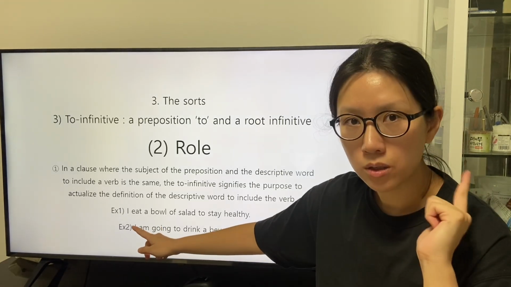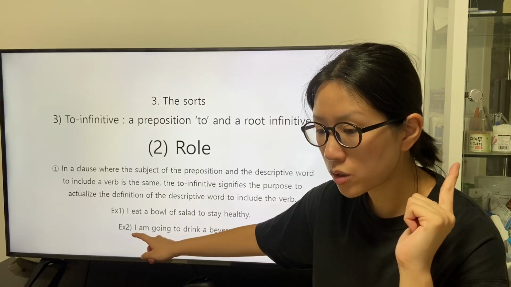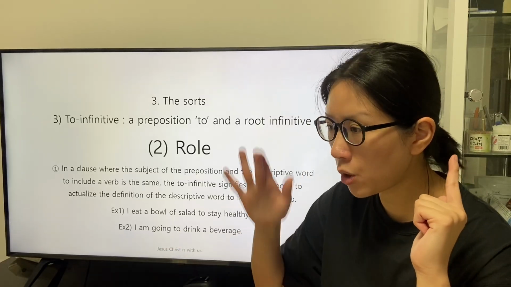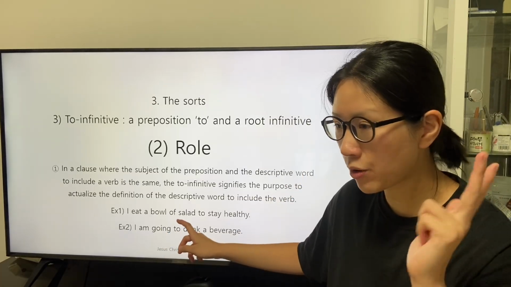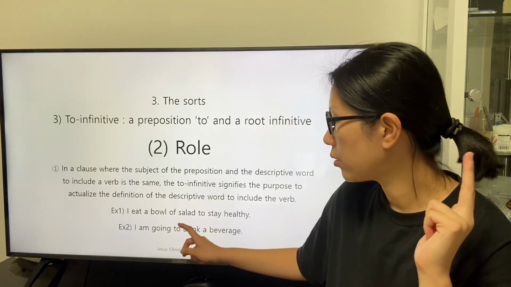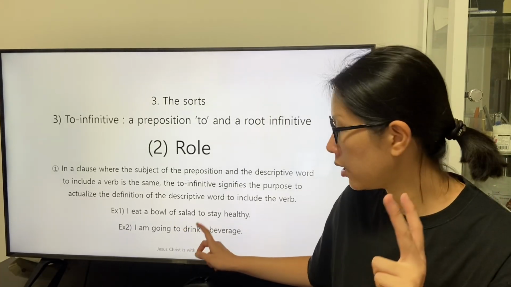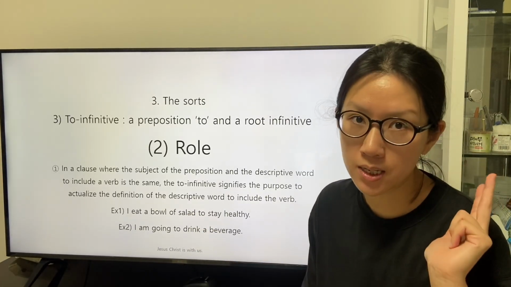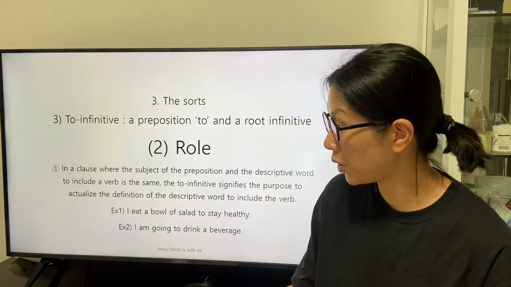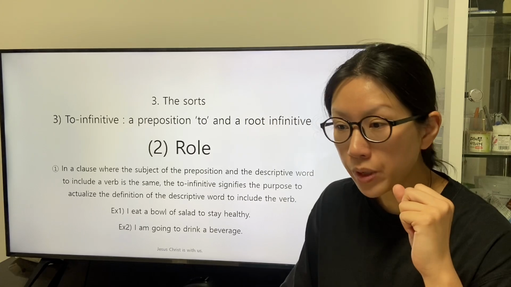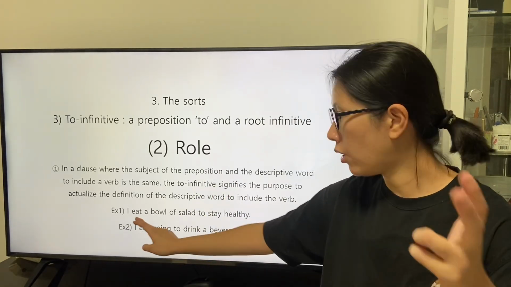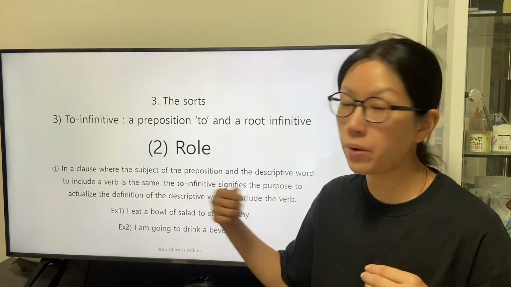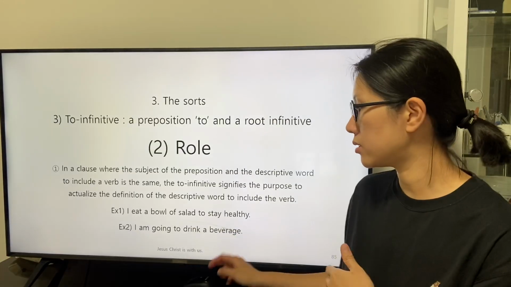the subject who is described to be in a condition, in an ongoing condition, is described to have a purpose to actualize an action described by the root infinitive drink. So we can understand the order of interpretation is according to the order of the arrangement from left to the right.